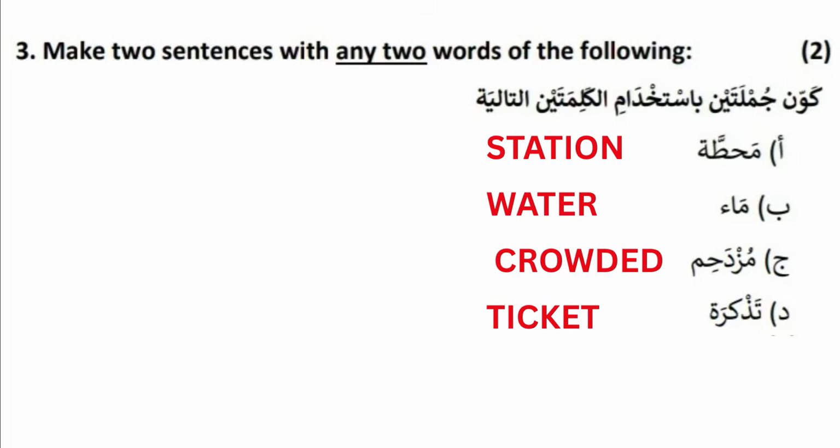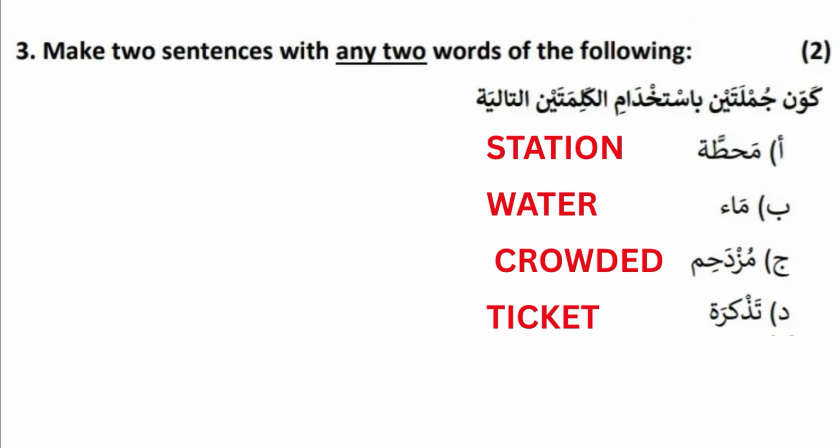Okay, so next question is in section B. Next question is make two sentences with any two words of the following. Four words will be given. We can form any two sentences by choosing any two words of this category. Four words will be there: mahatta, meaning station; ma', water; muzdahim, crowded; tadhkira, ticket.